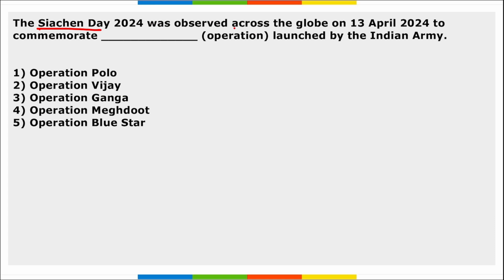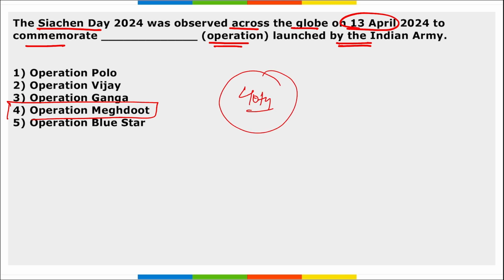Next, Siachen Day was observed across the globe on 13th of April to commemorate an operation launched by the Indian Army. So Siachen Day observed on 13th of April is to commemorate the operation. Which operation launched by the Indian Army? It was Operation Meghdut. And what is Operation Meghdut? Operation Meghdut is basically when the Indian Army soldiers were fighting at the highest and the coldest battlefield in the world, that is Siachen Glacier in Ladakh, and it is the 40th year of the Indian Army's presence in Siachen Glacier. Correct? So Siachen Day observed on 13th of April commemorates Operation Meghdut.